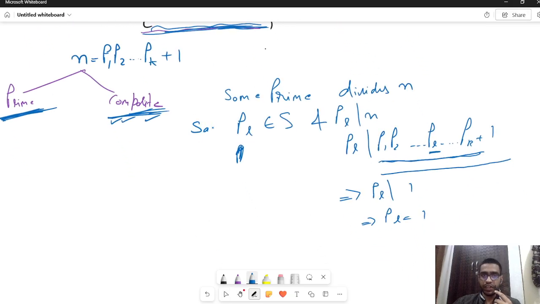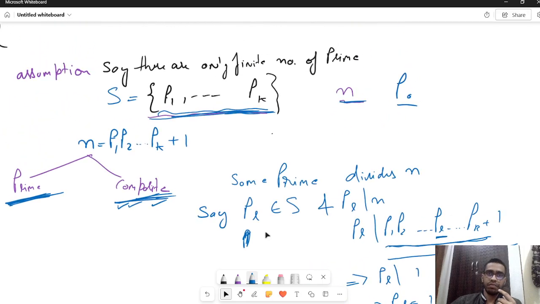We assumed, say, PL belongs to S. We arrived at a contradiction. This is the symbol for contradiction. So PL does not belong to S. Some prime divides N and that prime cannot belong to S. N was composite, therefore some prime had to divide N. That prime cannot belong to that list, and since it cannot belong to that list, it's outside that list, and let's call it PL.